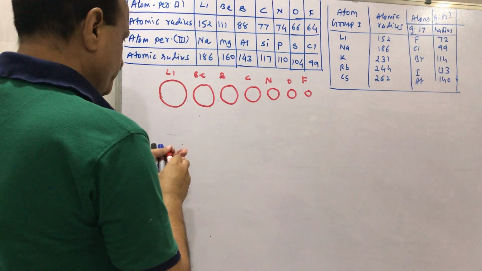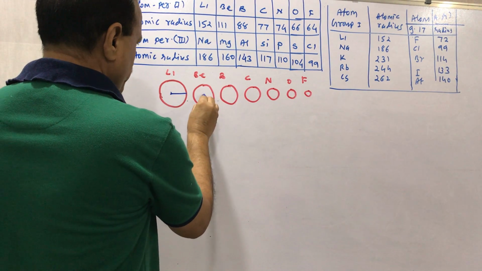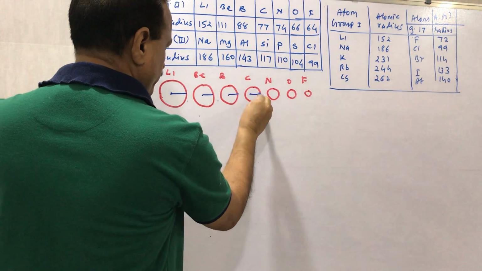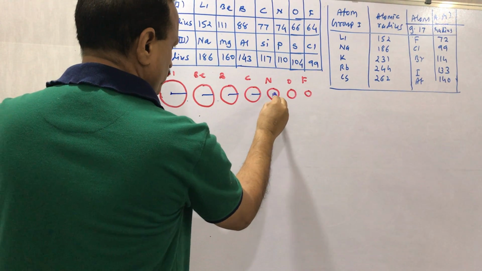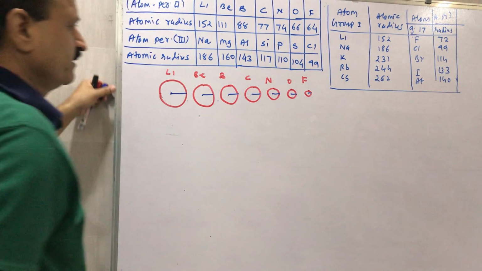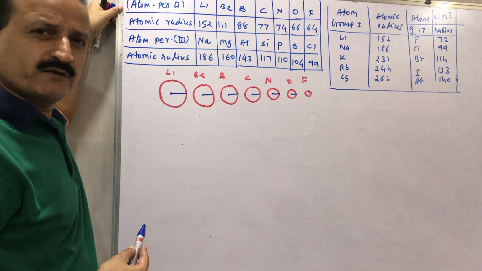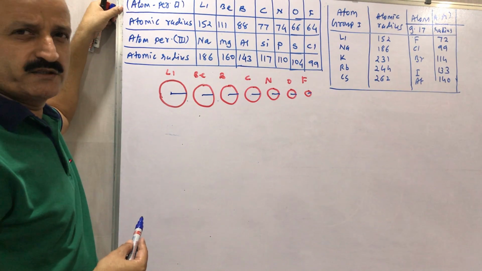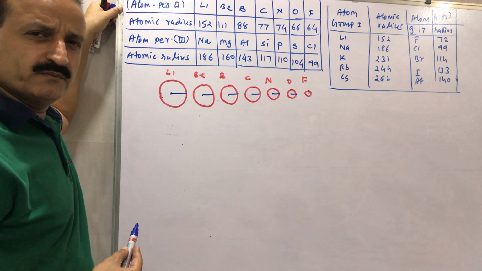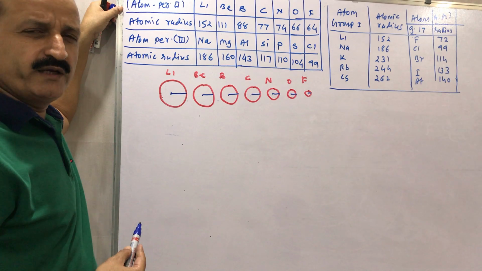You can clearly see that the radius decreases from lithium to fluorine, because the size of the atom decreases in a period.